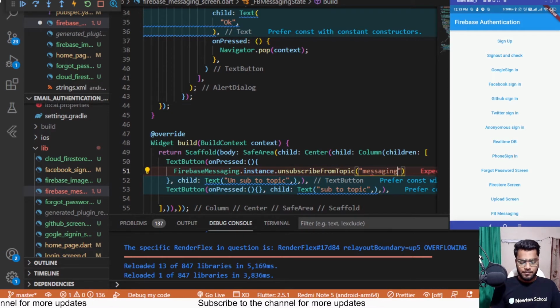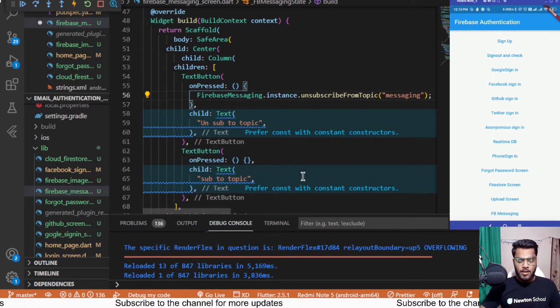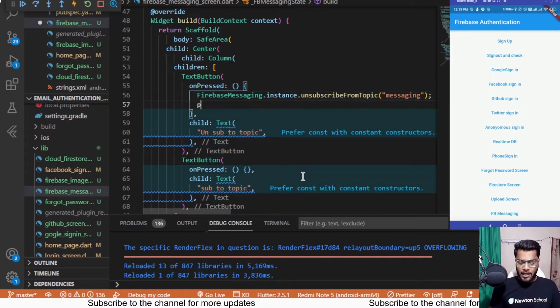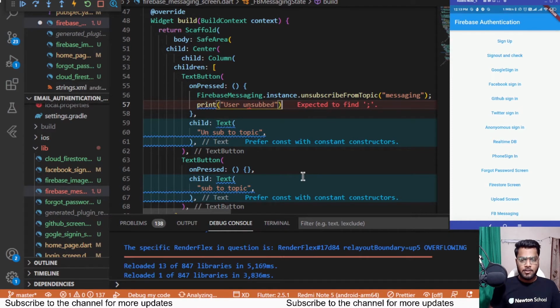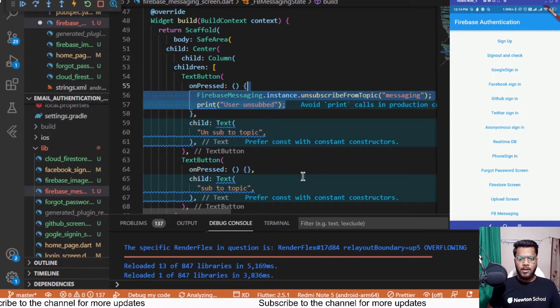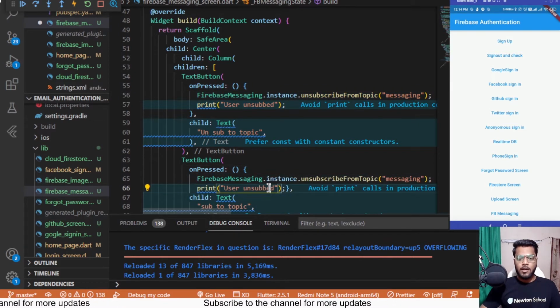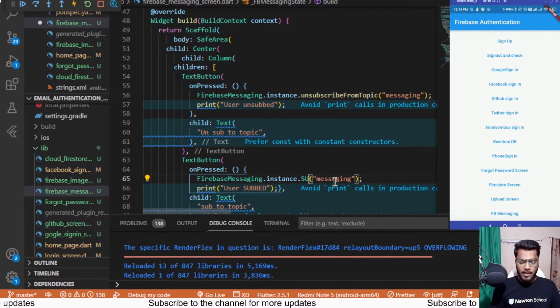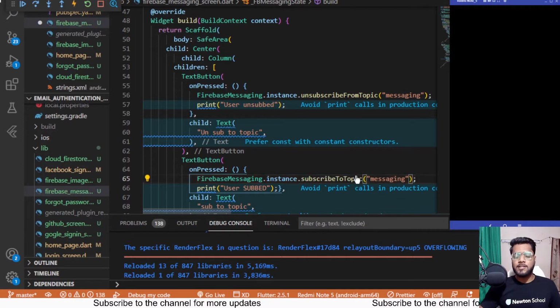So yeah, there it goes, and let me add a print statement as well, which will be saying that unsubscribed from a topic. So user unsubbed, and I can copy both of those things and paste them in here, and it would be user subbed, and from here in I can add subscribe to a topic. So subscribe to topic, and the topic would be the same thing.